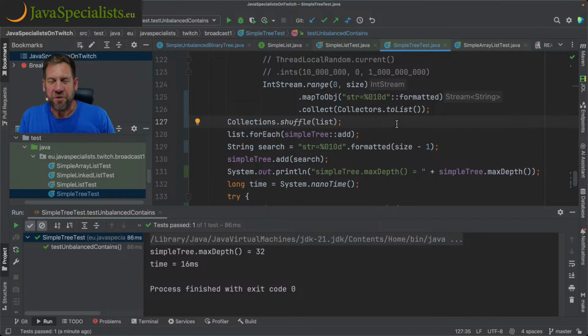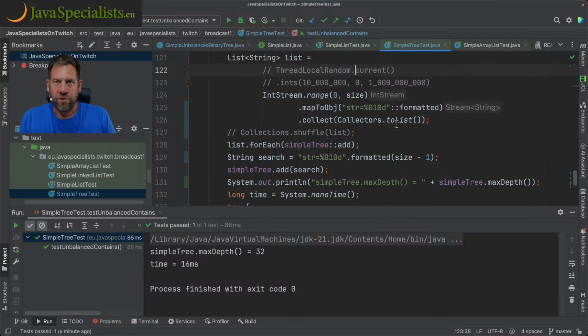If you shuffle, and I tried to do the experiment earlier on, but what I didn't realize is that the input was already randomized because you're doing strings, and the strings were str equals 1, str equals 2, and then 10, 15, and so on, and it actually ended up being fairly randomized anyway. The other way we could have done this is to randomize input.